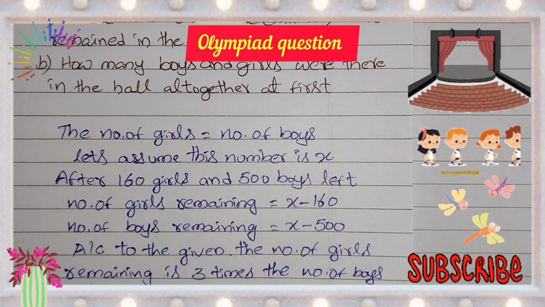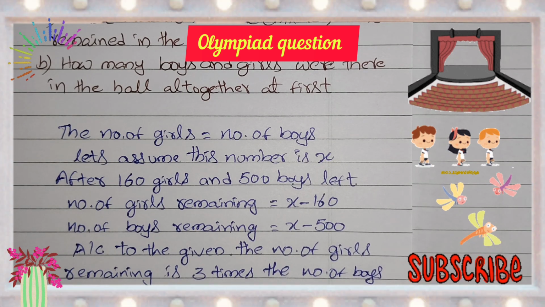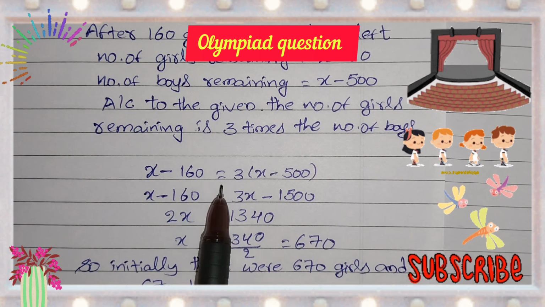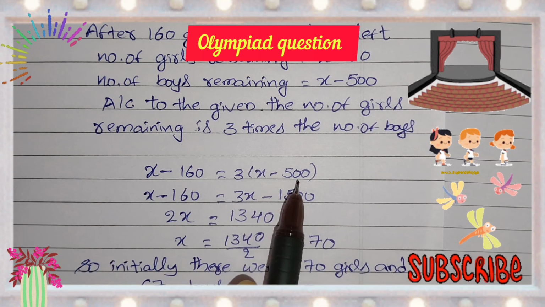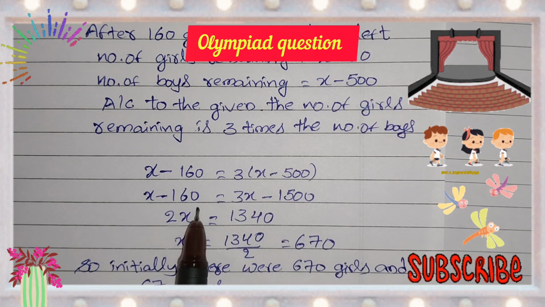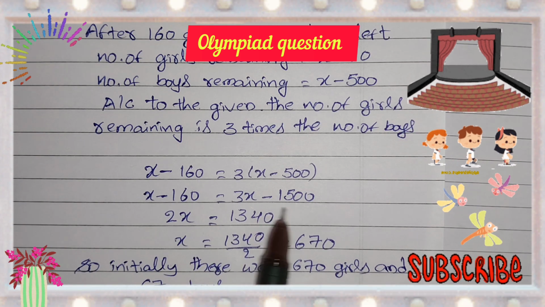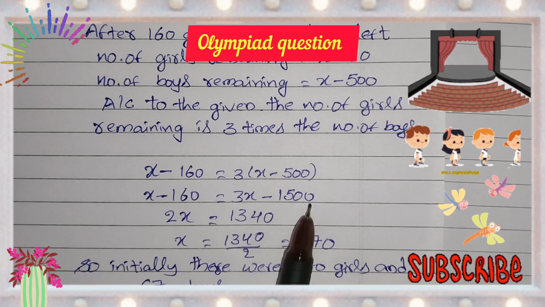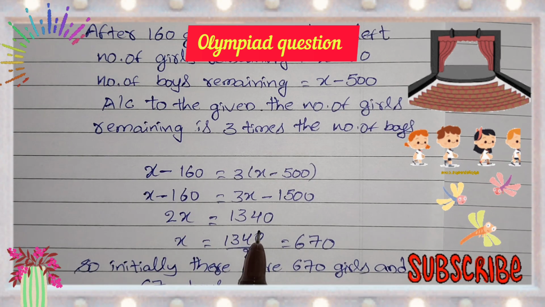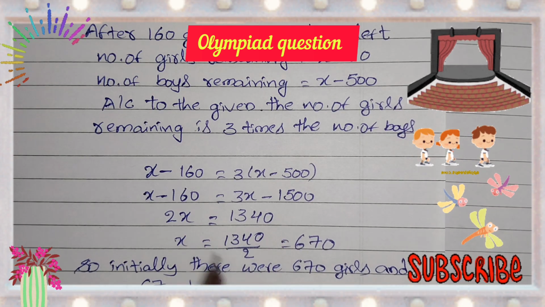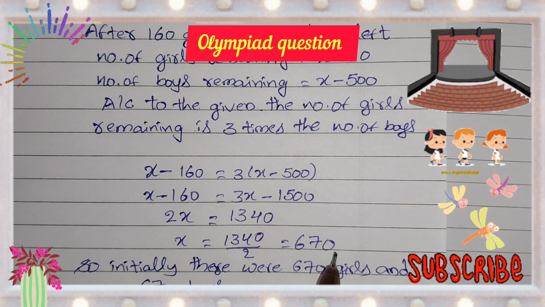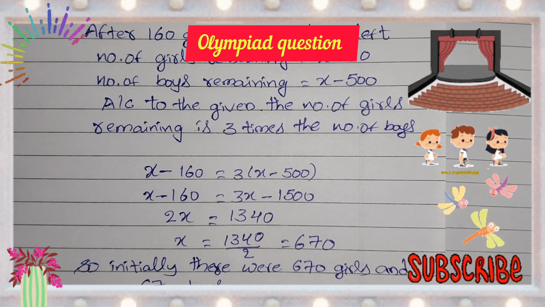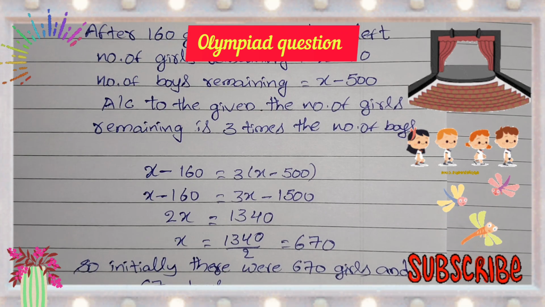According to the given information, the number of girls remaining is 3 times the number of boys. So, x minus 160 equals 3 times (x minus 500). x minus 160 equals 3x minus 1500. 3x minus x is 2x. 1500 minus 160 equals 1340. x equals 1340 divided by 2 equals 670. So, initially there were 670 girls and 670 boys.